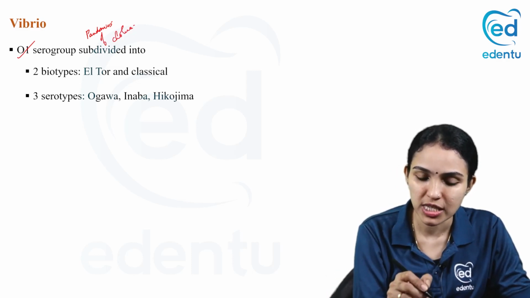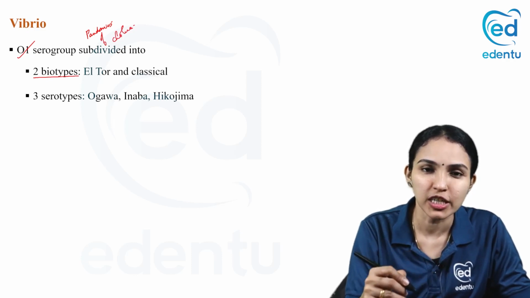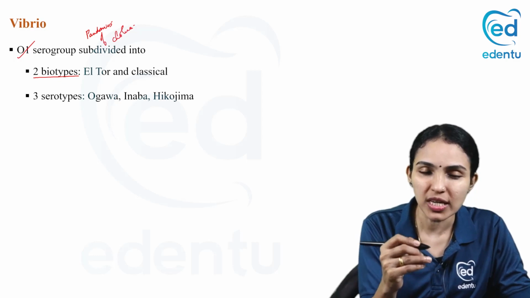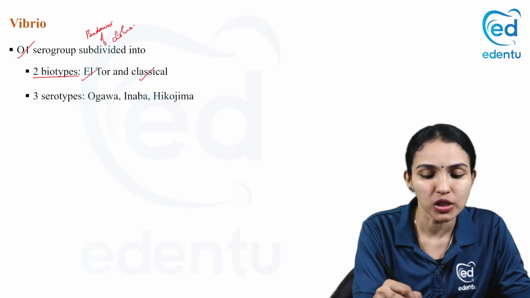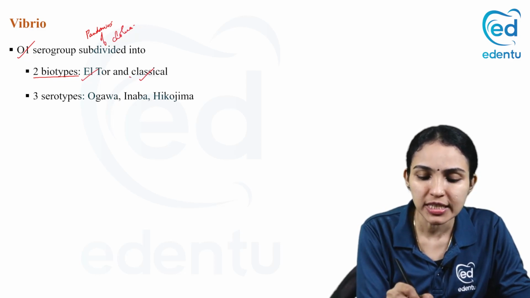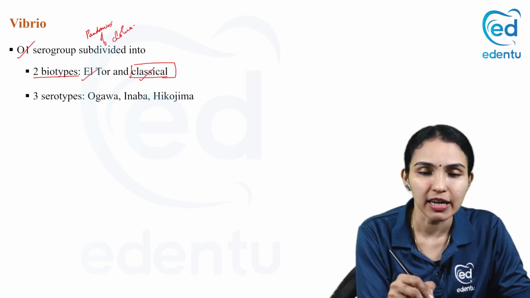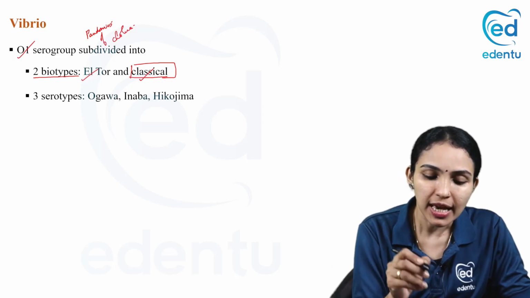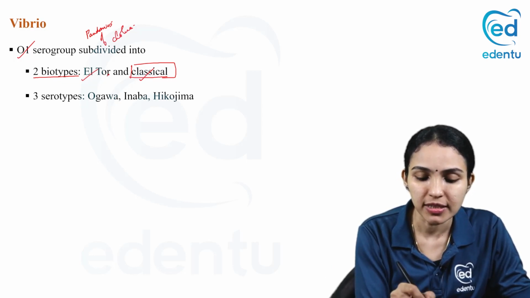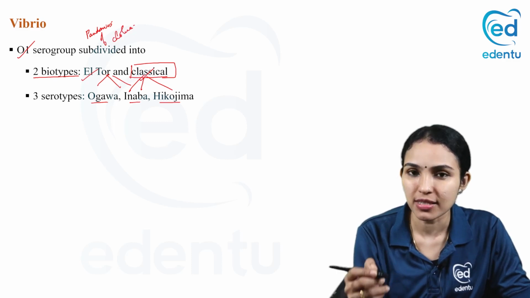When you take the O1 serogroup, it has two biotypes. Biotypes means it will be showing different kinds of biochemical reactions. So each O1 serogroup shows two biotypes: El Tor biotype or classical biotype. Actually, the classical biotype was causing most of the pandemics, but recently they have identified the El Tor biotype also causing cholera outbreaks. And when you take each of these, either El Tor or classical, you have three serotypes, Ogawa, Inaba, and Hikojima. So these three are the serotypes.